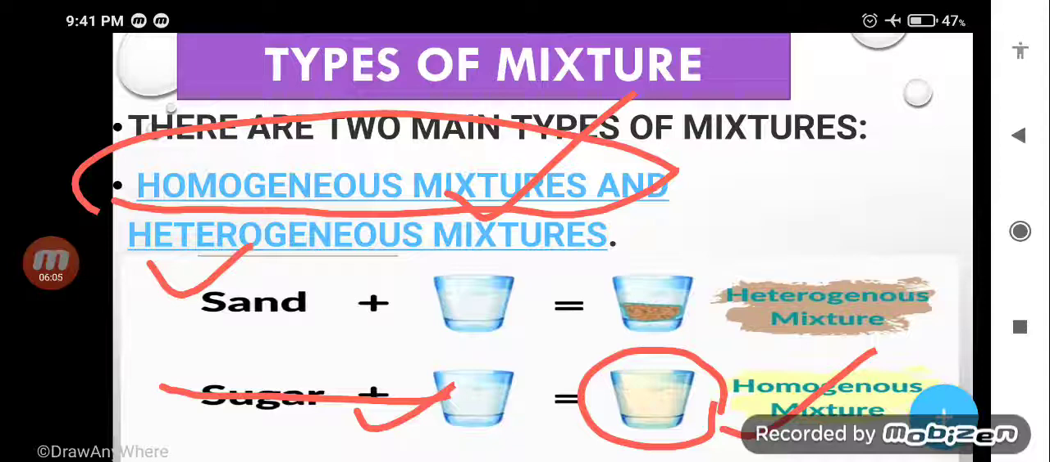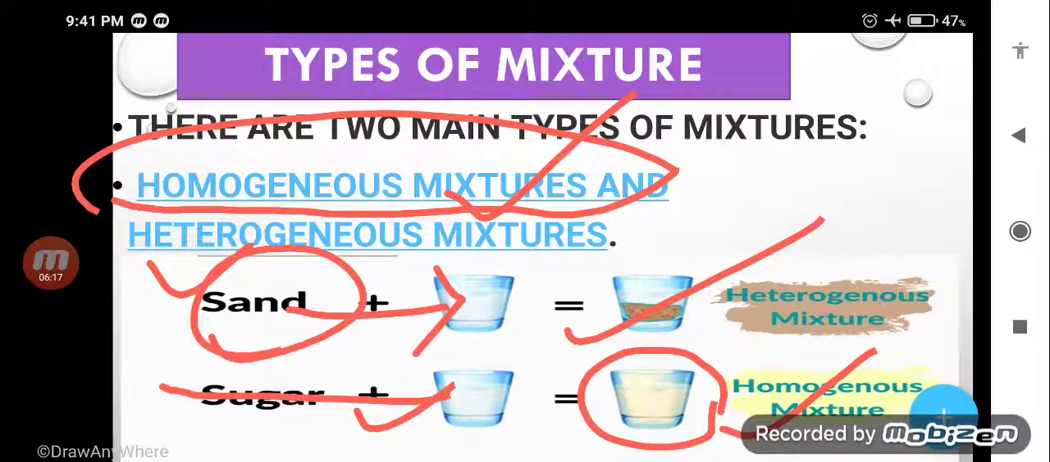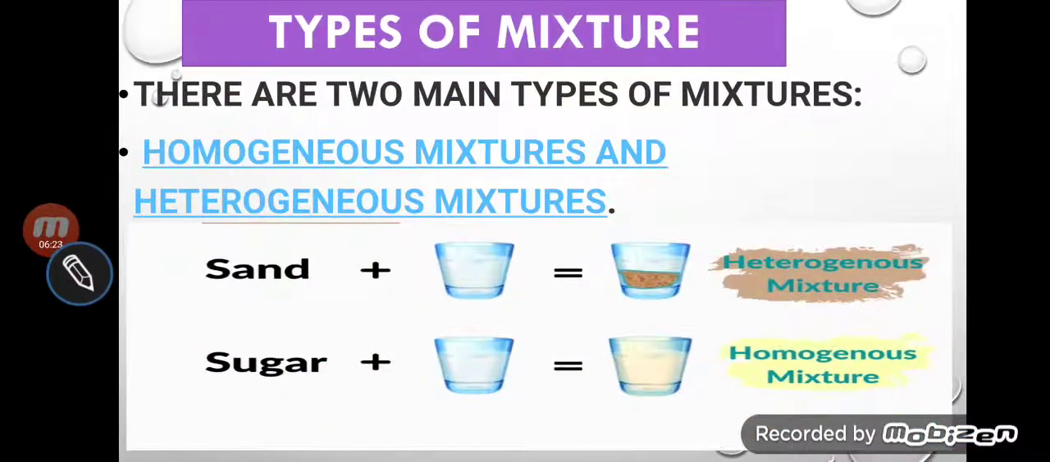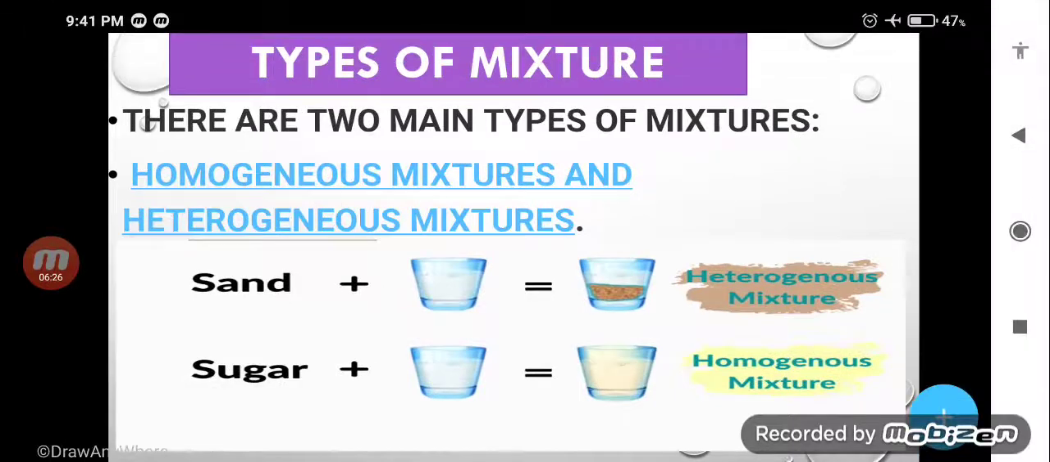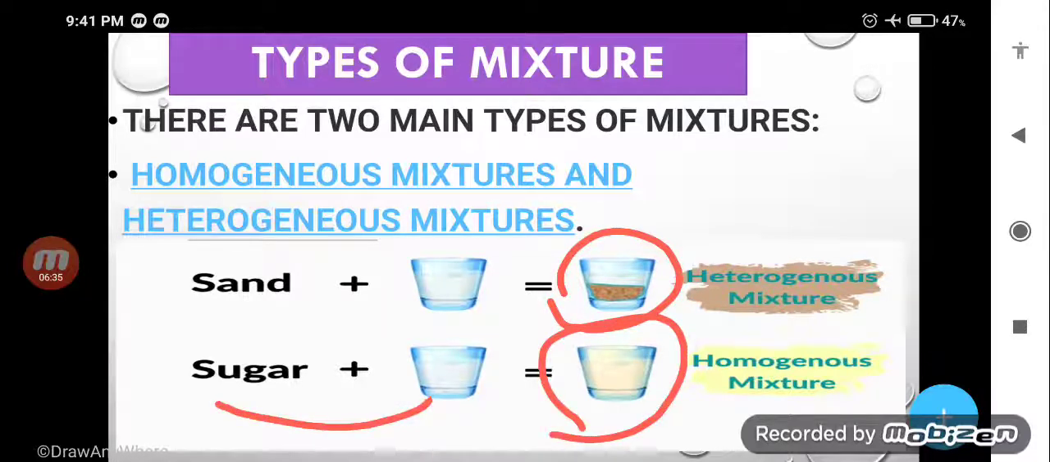And the next one is heterogeneous, means after mixing the two substances you can easily find out where the substances are. Suppose you add sand in water, simply you can see the water and sand separately because they have a separation boundary between them. So in the case of sand and water, there is a separation boundary, and in the case of sugar and water there is no separation boundary. So what is homogeneous? After the mixing of two substances there is no separation boundary, means after mixing you are not able to find out the particular substances, both have the same phase.